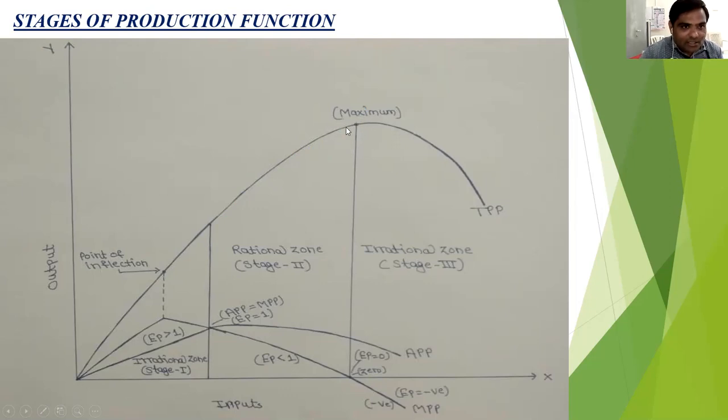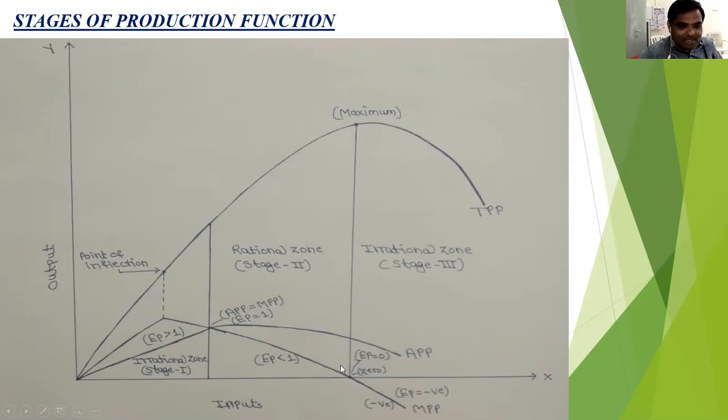And when the TPP is maximum or constant, at the same time, the MPP is exactly equal to 0. Note, after this maximum point of the TPP, it will decline. In the third stage, the TPP declines, but the TPP is still positive. In the second stage, APP is also declining, but still APP is positive.